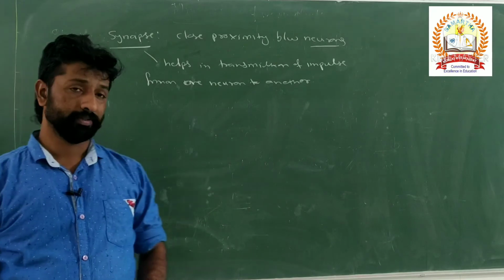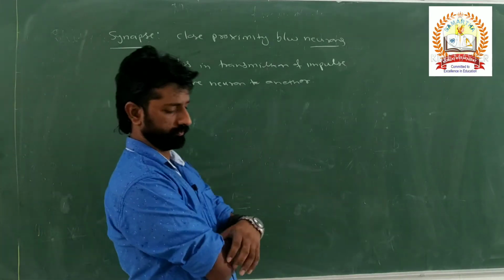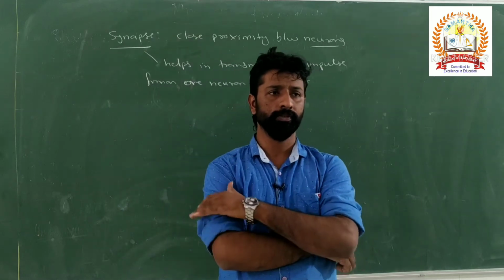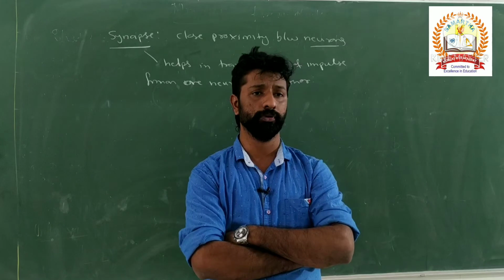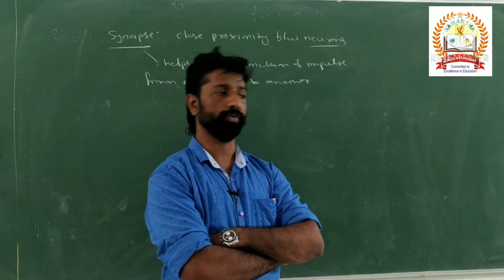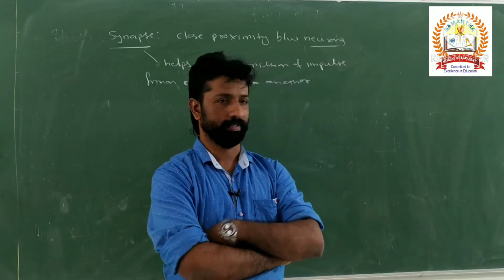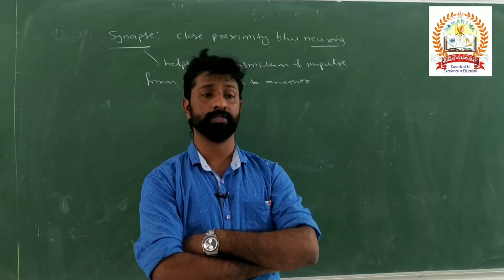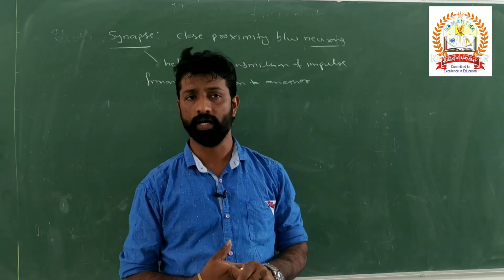Such a synapse helps in the transmission of the impulse from one neuron to another neuron, and that exact transmission of the impulse takes place with the help of neural transmitters if the synapse is of chemical synapse. If it is an electrical synapse, there is no need of the neural transmitters. Neural transmitters will be absent.